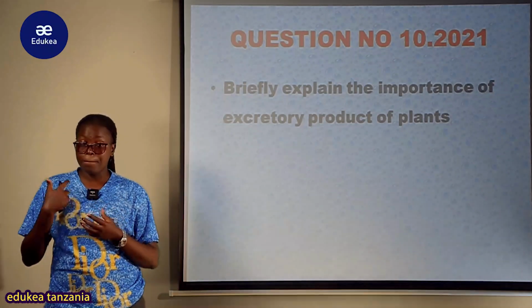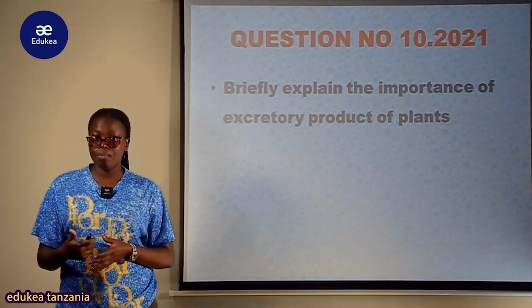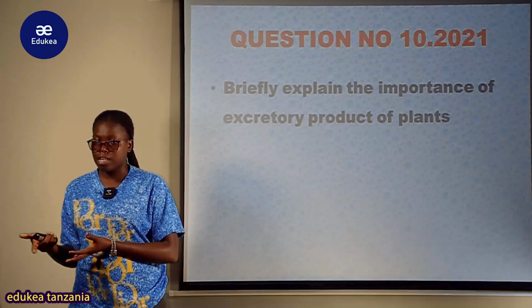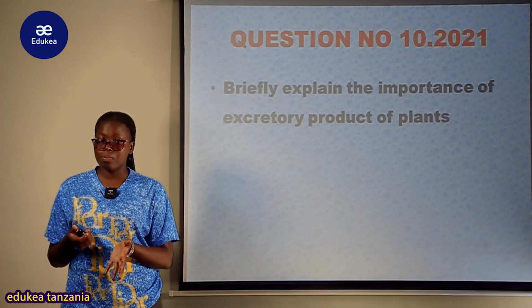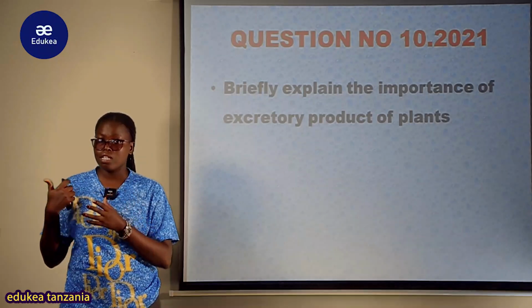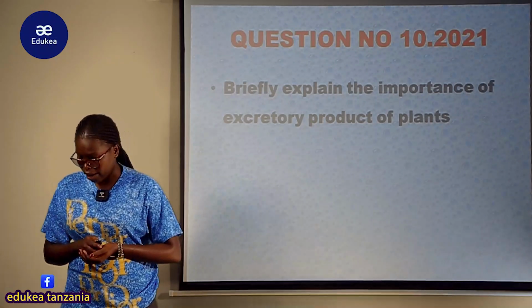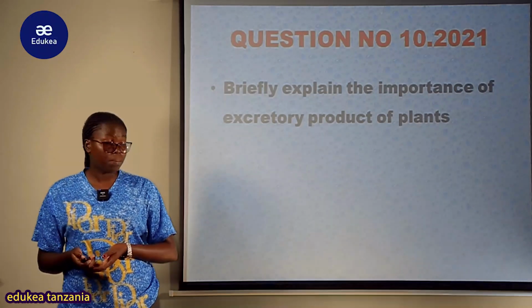vile kuna kuwepo na mpira ambao inasaidia, ambao applicable katika different uses like katika kutengeneza tires, katika industry, katika kutengeneza these papers, katika kutengeneza this. Naangalia nicotine inatumika kama stimulant and so forth. So now let us see a little bit on the excretory product which are secreted by the plant.